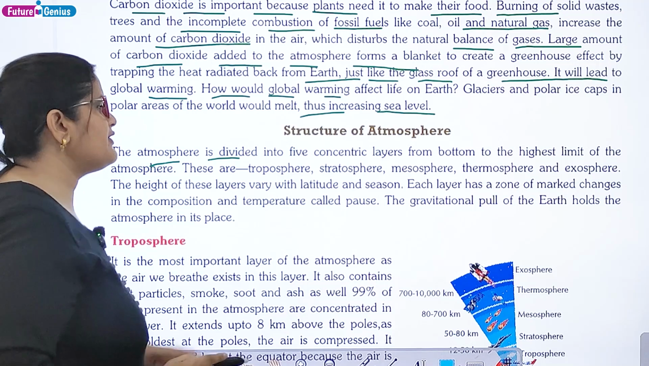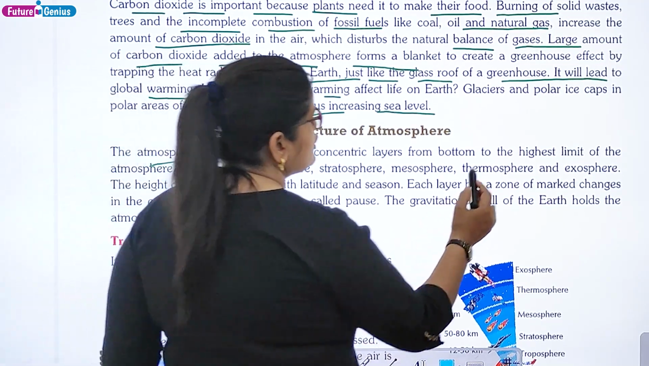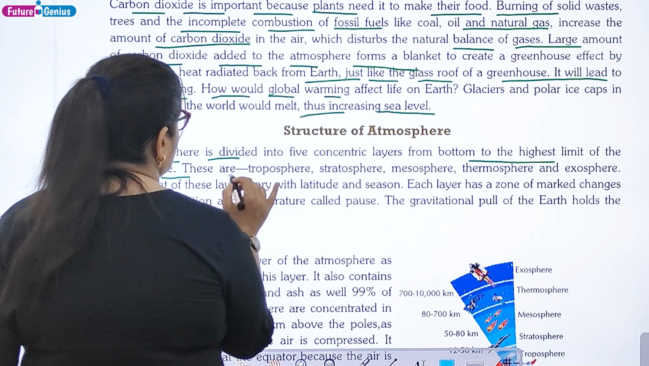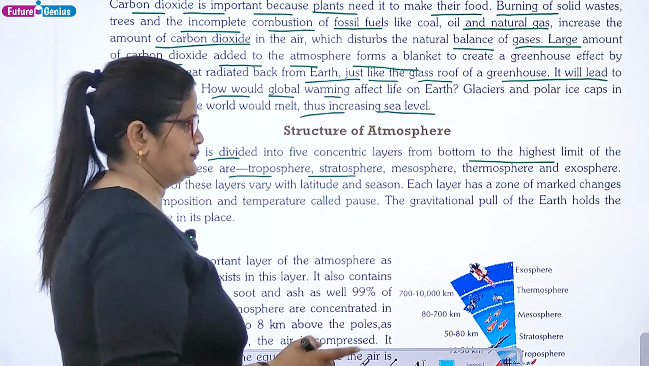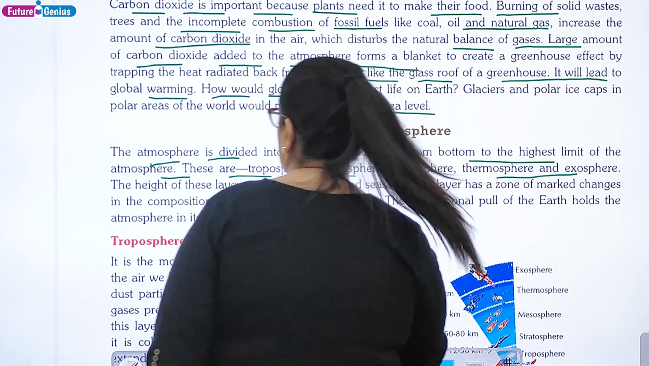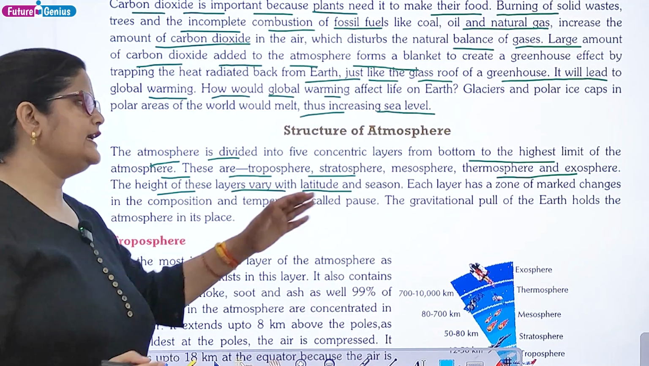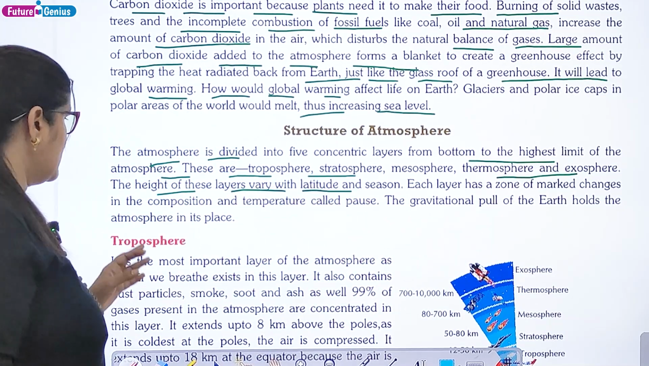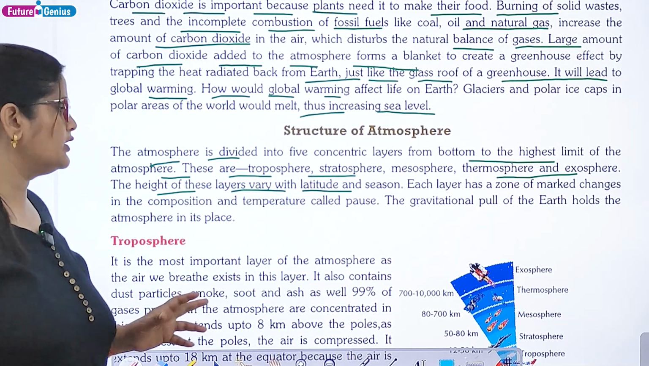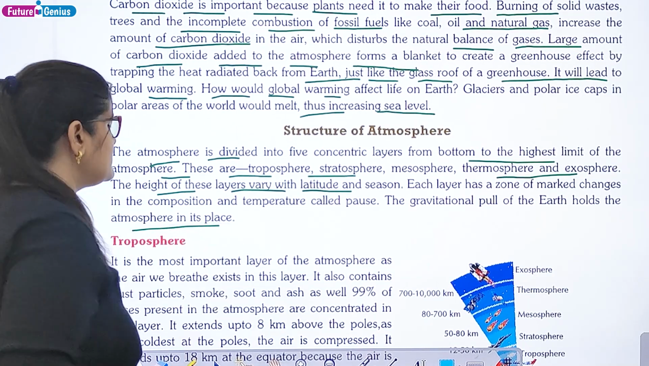The atmosphere is divided into 5 concentric layers from bottom to the highest limit of the atmosphere. These are troposphere, stratosphere, mesosphere, thermosphere, and exosphere. The height of these layers varies with latitude and season. Each layer has a zone of marked changes in the composition and temperature called pauses. The gravitational pull of the earth holds the atmosphere in its place.